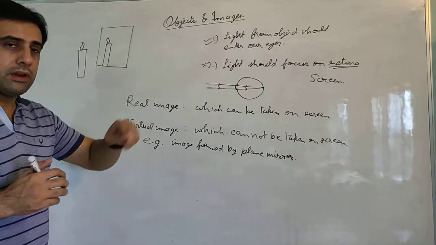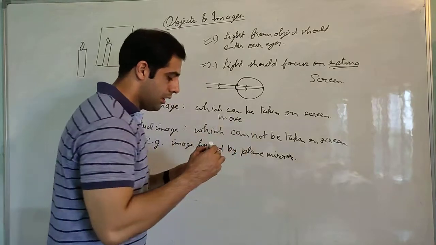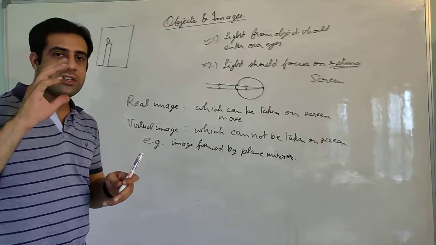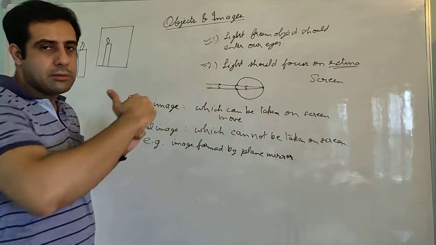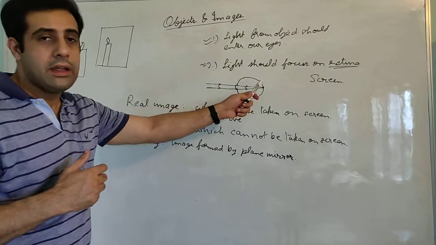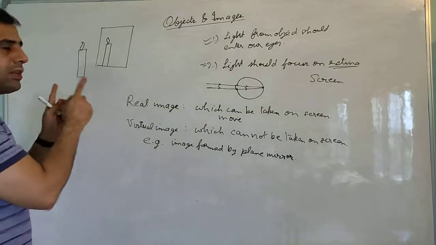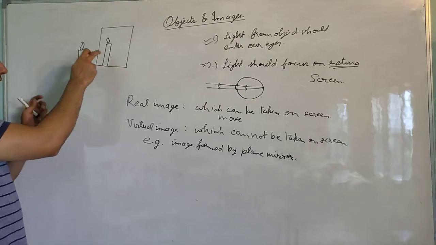Now let us go back to the movie theater. I told you that in a movie theater, first the images are formed on the screen. From the screen, light comes to us and that light meets in the retina and then the image is formed. Try to do the same thing here.